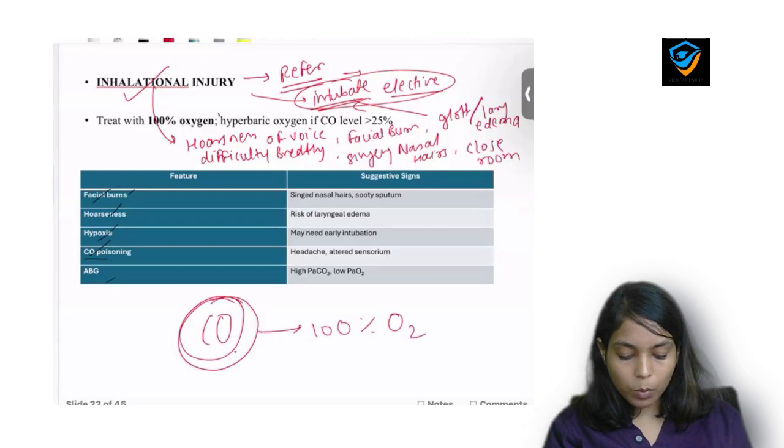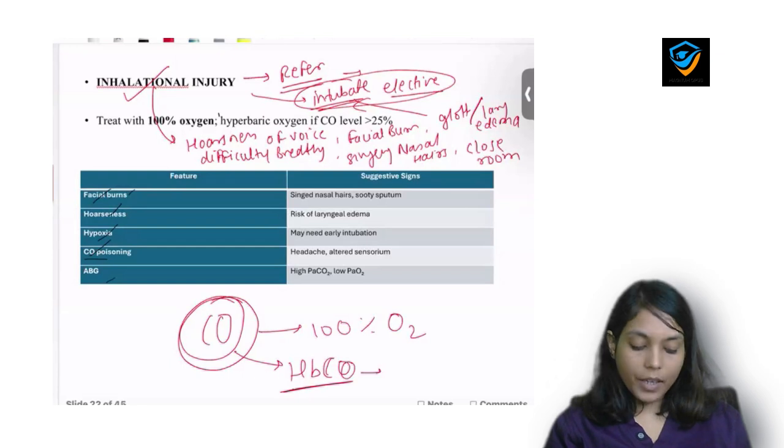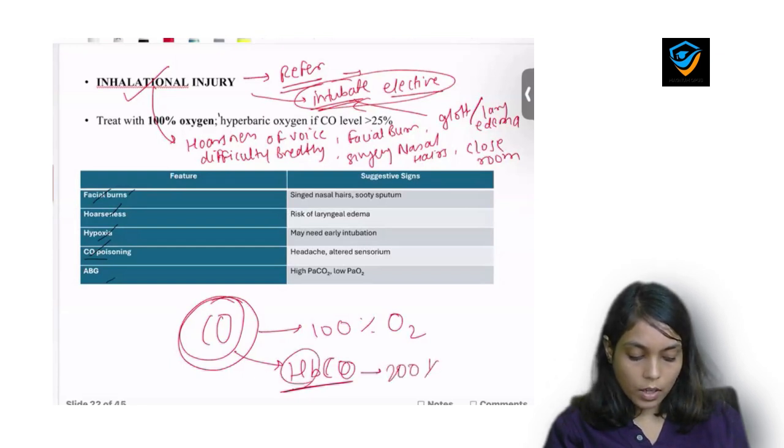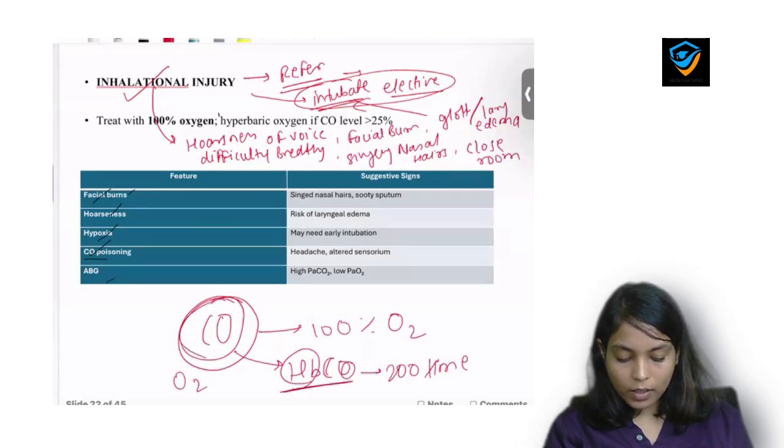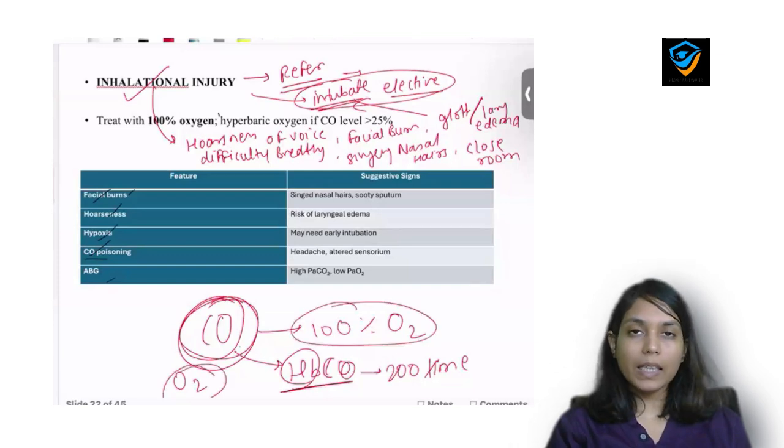Why? Because carbon monoxide binds with Hb, and carbon monoxide has 200 times more affinity to Hb compared to O2. So when there is O2 and carbon monoxide, Hb will bind with carbon monoxide and not with O2. So you need to provide more O2, and in these patients you will provide 100% O2 if you suspect carbon monoxide poisoning.